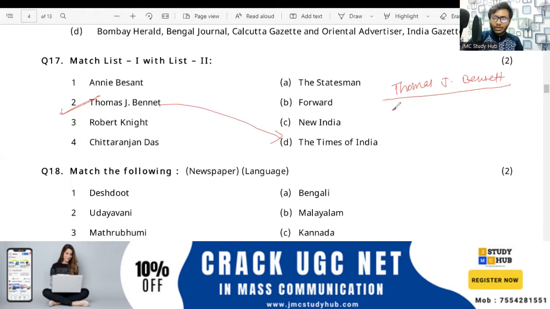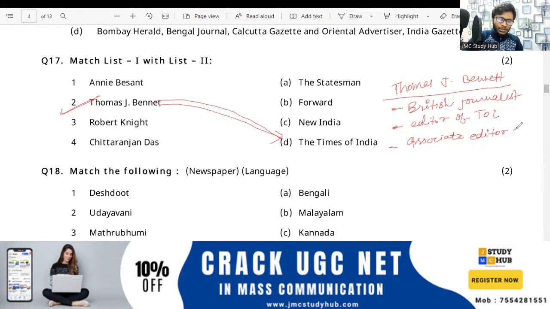So please remember Thomas J. Bennett. Please note down the keywords, the important points about Thomas J. Bennett. British journalist. He was a British journalist, note it down. Again, notable editor of Times of India, that is the question. Editor of Times of India. And the last, he was also associate editor of Bombay Gazette. Bombay Gazette, okay.